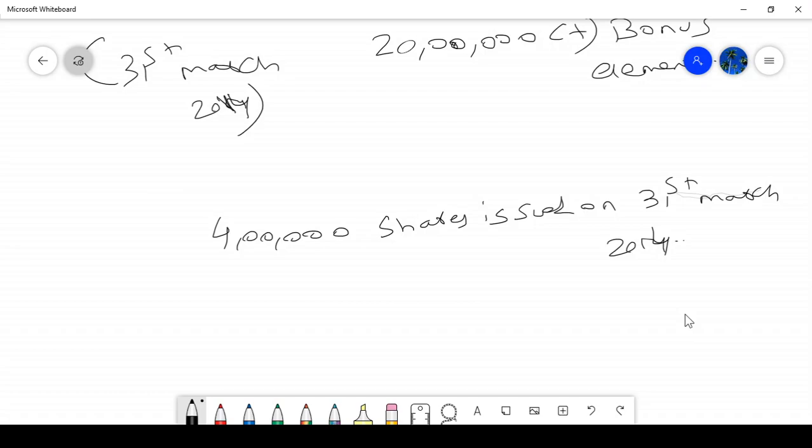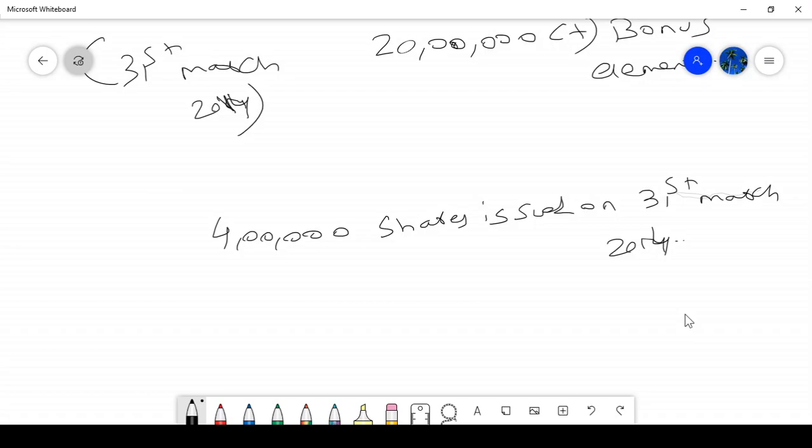How to identify that? 4 lakh shares is the issue made. What is the price they made it? Market price, the fair value, is rupees 25. And issue price is 20. What is the meaning actually? 25 rupees worth of share they are getting at 20 rupees.